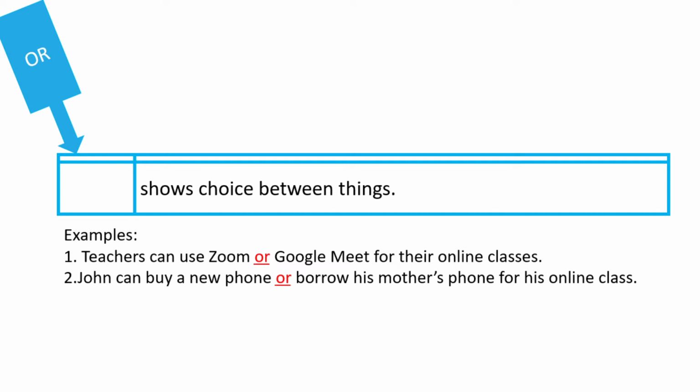Others use Canvas and other LMS. Example number 2, John can buy a new phone or borrow his mother's phone for his online class. So, choice between two things. It's either he will buy or he will just borrow just for him to be able to attend his online class. This is a very realistic example. It's really happening. So some students will just borrow phones from the parents just for them to be able to attend the online class.